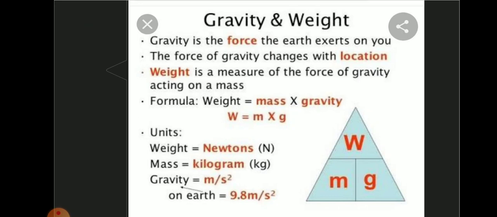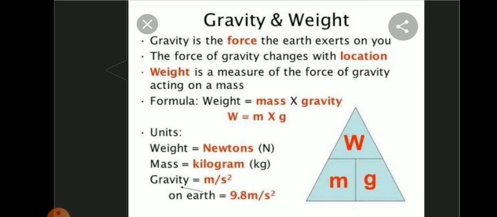Before learning gravity, we must know what we mean by mass. Mass is the basic property of a body. Mass of a body is defined as the quantity of matter contained in the body. What is the SI unit of mass? The SI unit of mass is kilogram.